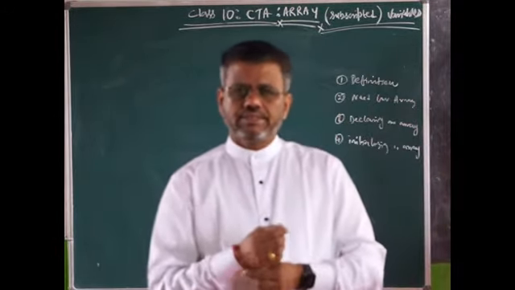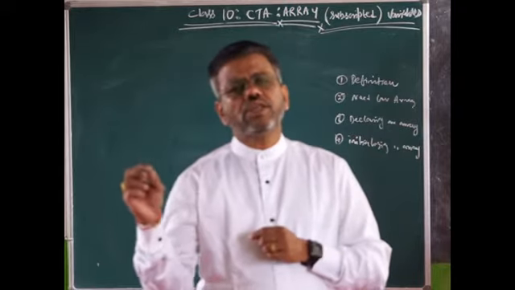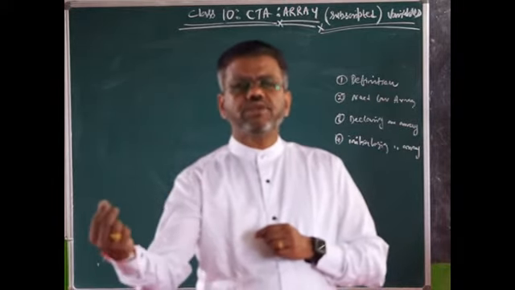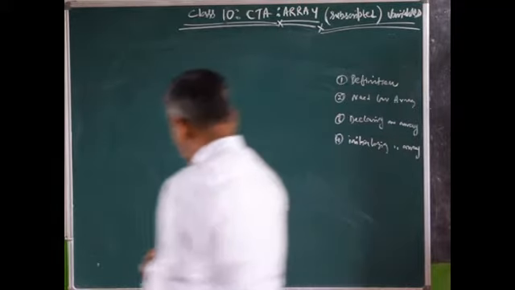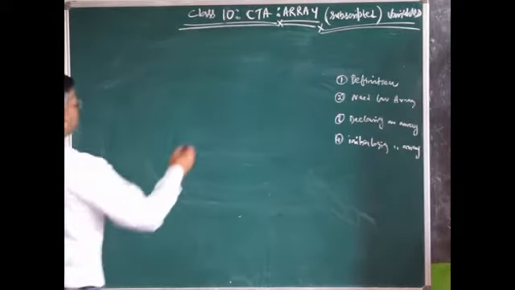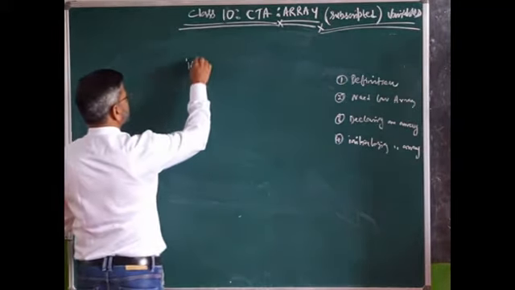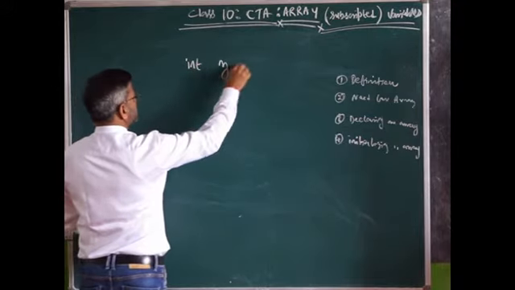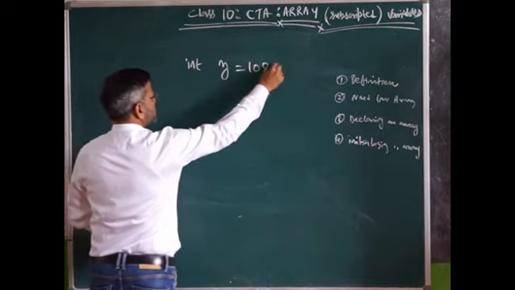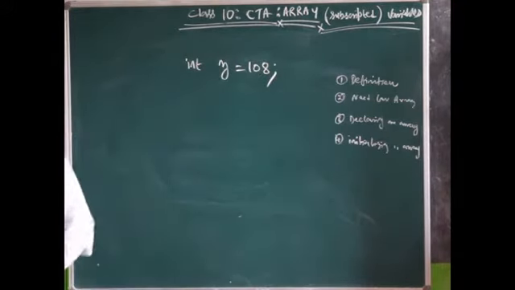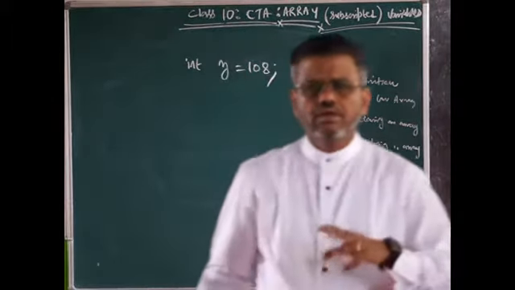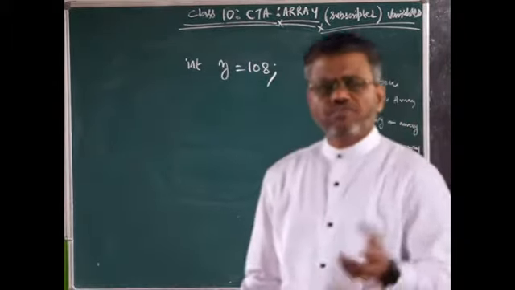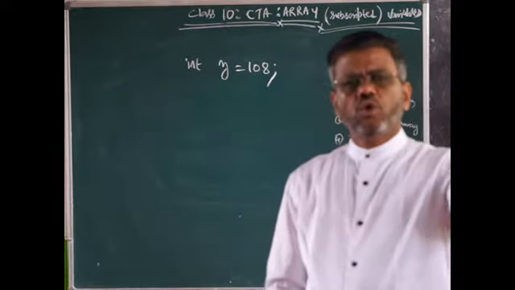I repeat again. What is the difference between a normal single variable and an array variable? I'll let you know. For example, what is the value of Z? 108. If I try to store some other value in Z, the whole value goes off.